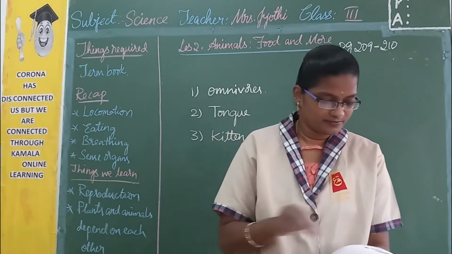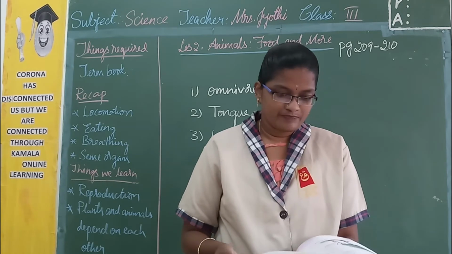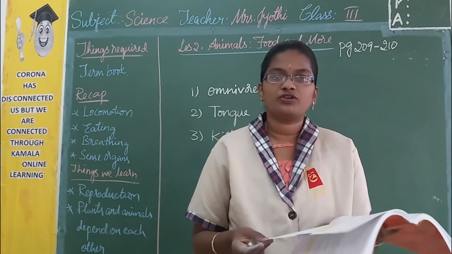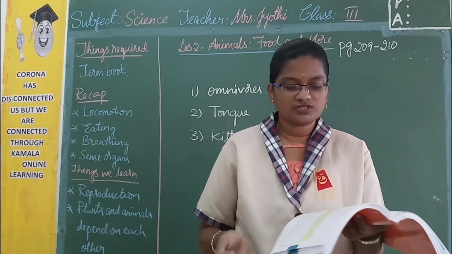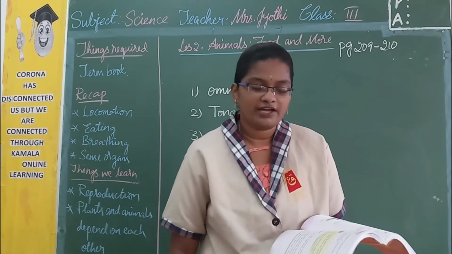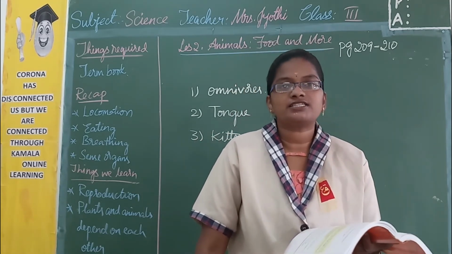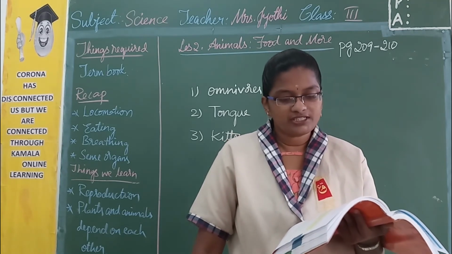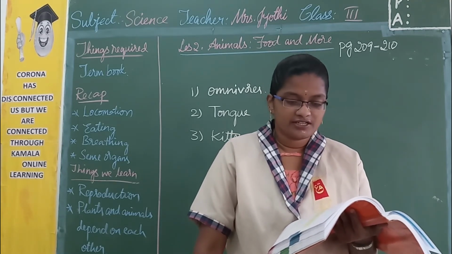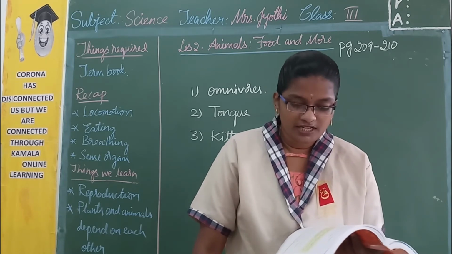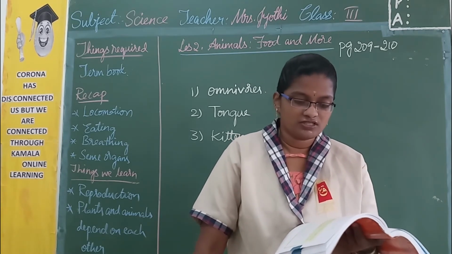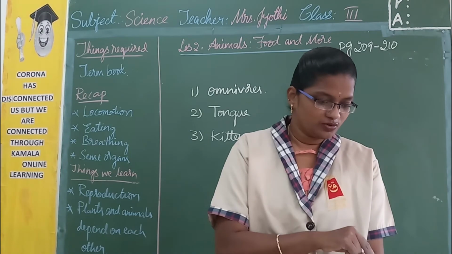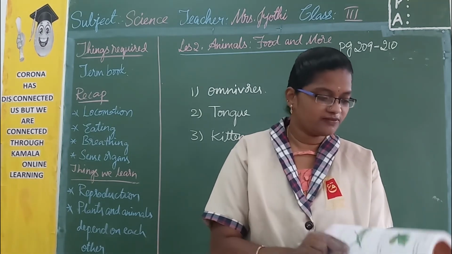Then the last one, today I already told you in page number 211, choose the correct answer. Then here you have new words, lungs and reproduction. Lungs: a pair of breathing organs located within the chest which remove carbon dioxide from and bring oxygen to the blood. So here there is a picture of lungs.